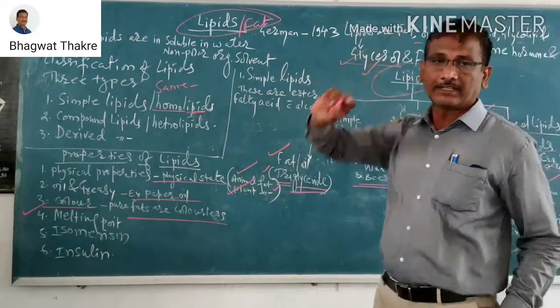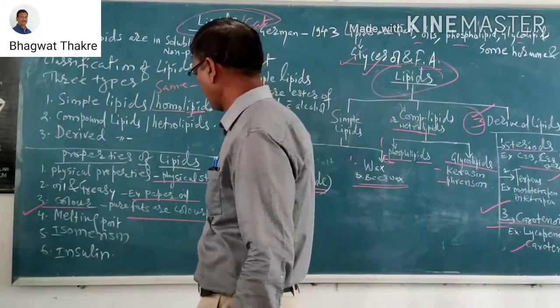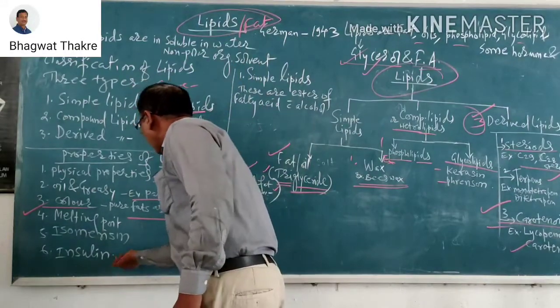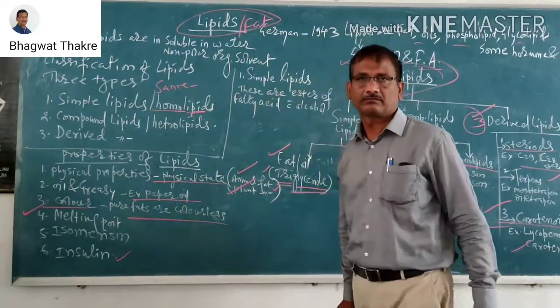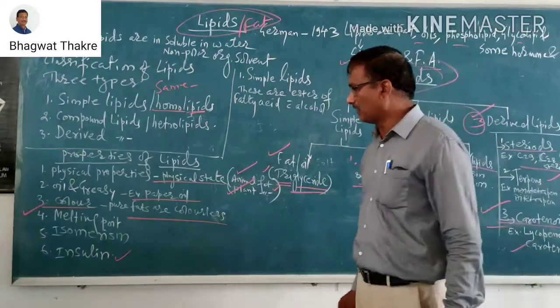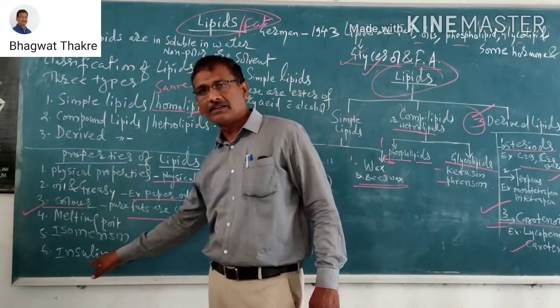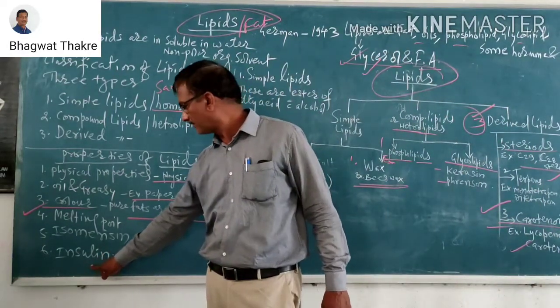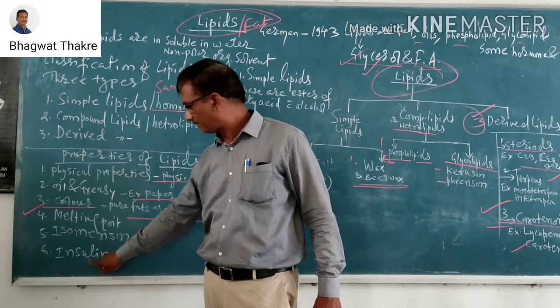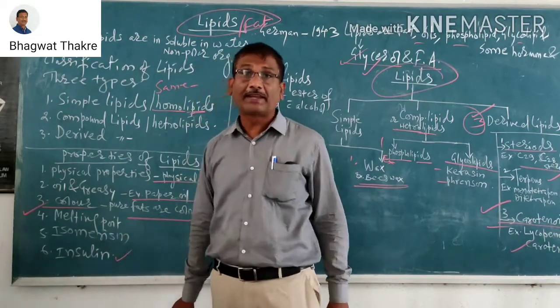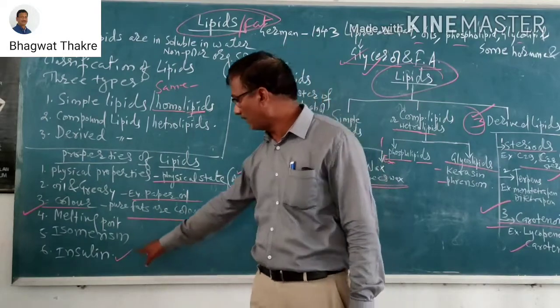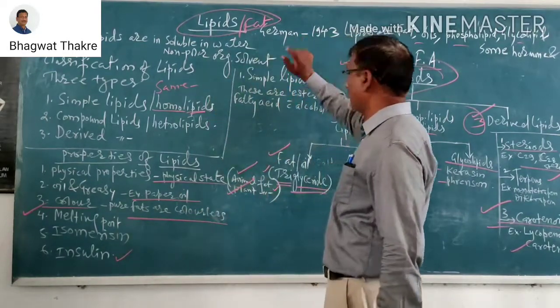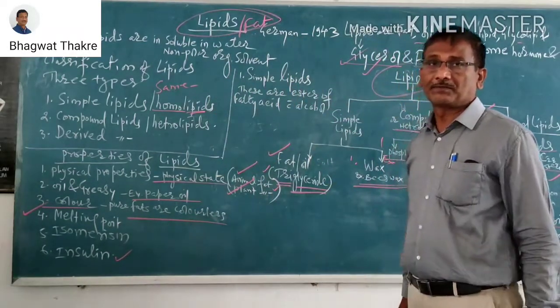Oil is used as insulin in medicine, in industry, in factories. That is a very important role of the lipids.